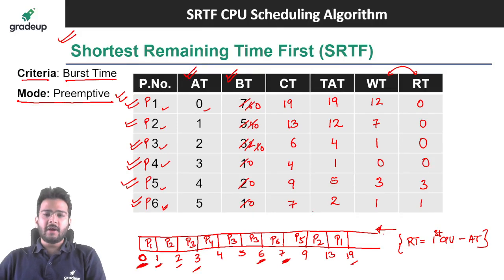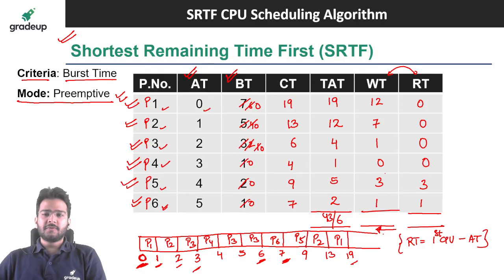Now you can calculate average turnaround time. You can just add these values. You can find out average waiting time and you can also find out average response time. If we find out average turnaround time, so that will be equal to, this is 7, 7 plus 1 it is 8, 8 plus 4 it is 12, that is 24, 24 plus 19, that is going to be 43, right? And we can divide it by the number of processes, that is 6 here, so that will give you the average turnaround time.